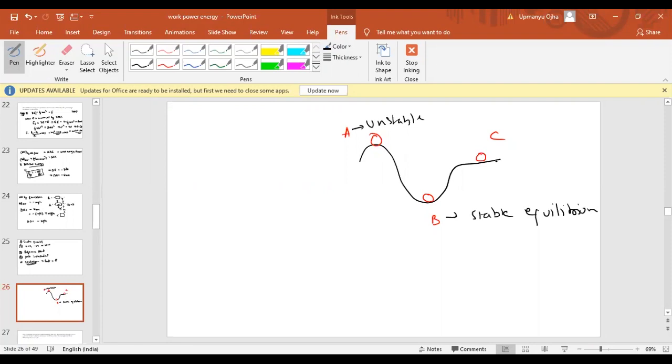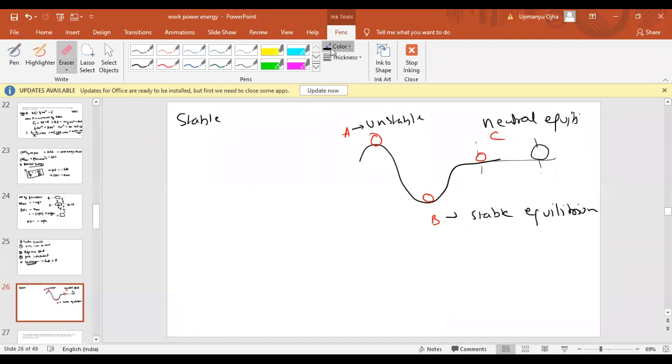Even if you displace this ball from this position to this position like this, the energy will not change. Energy will remain the same. So this will be your neutral equilibrium. Okay, fine. Now for stable equilibrium, one condition is there. For all equilibrium, one condition should be fulfilled, and that should be what?